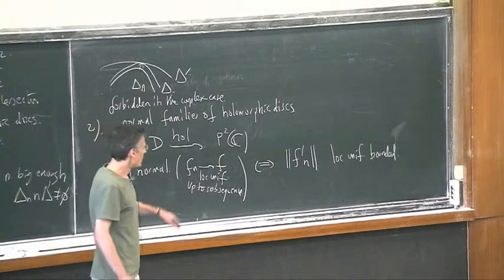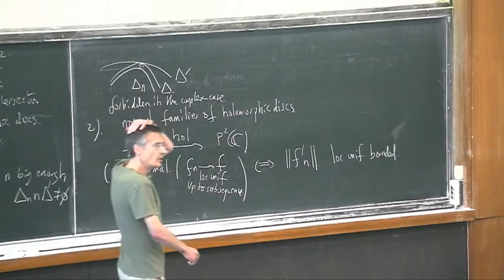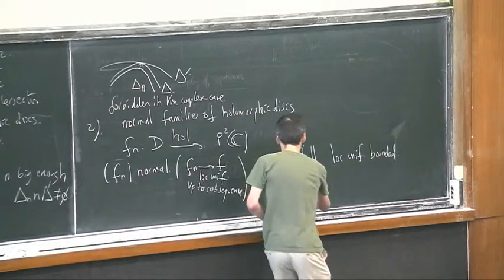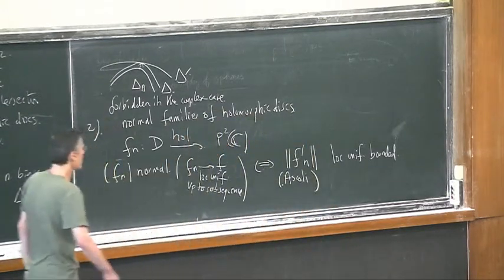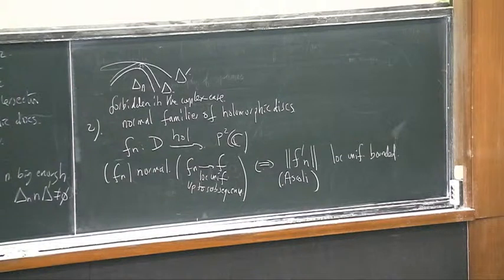Okay? This is really the Ascoli theorem. And the fact that the limit is holomorphic is really the fact that a uniform limit of holomorphic maps is still holomorphic.